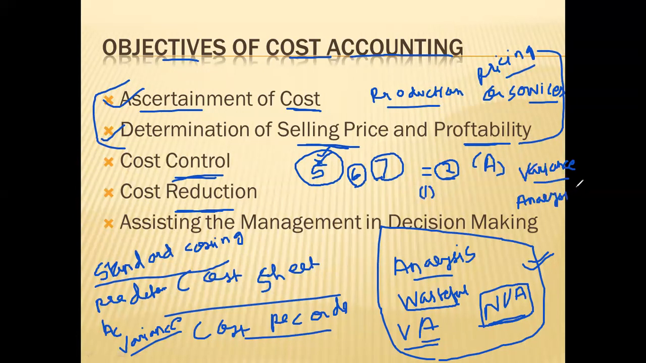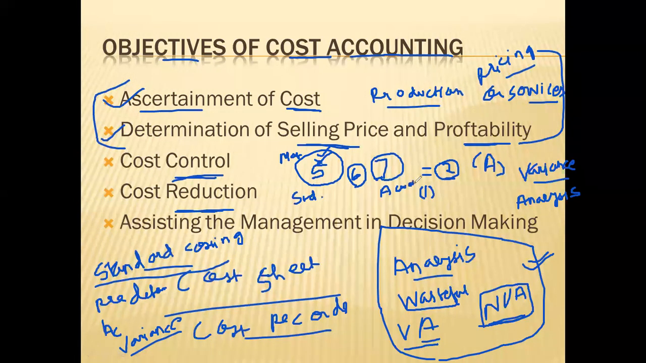This technique is known as standard costing. In standard costing, you set the limit beforehand. For example, we are taking material cost. You assume that per kg of material you should get it for 5 rupees. This is known as the standard, predetermined. And actually you got it for 7. So this is the actual.